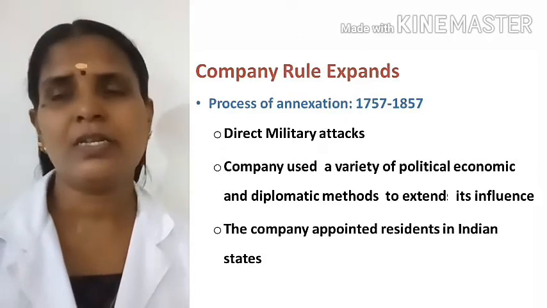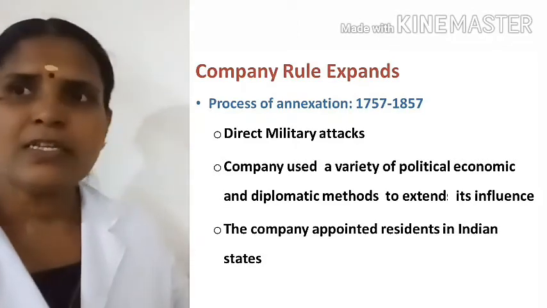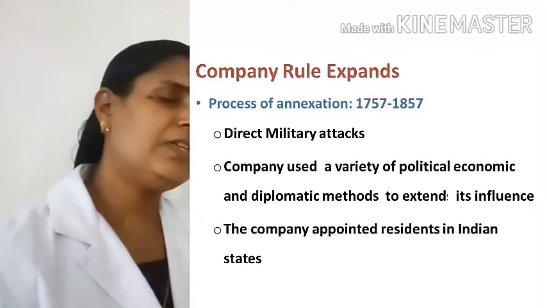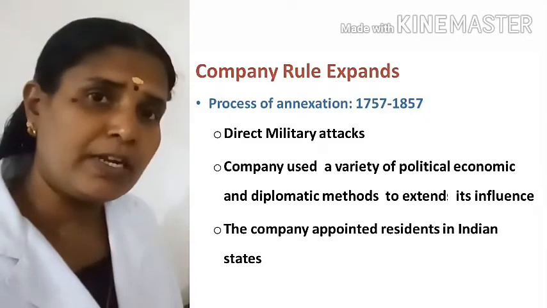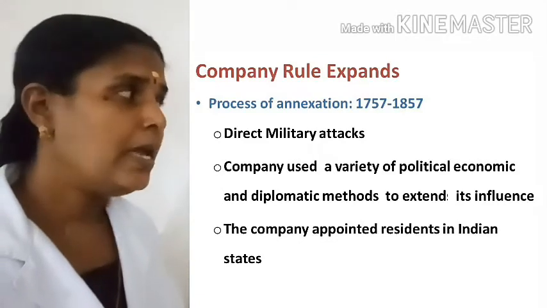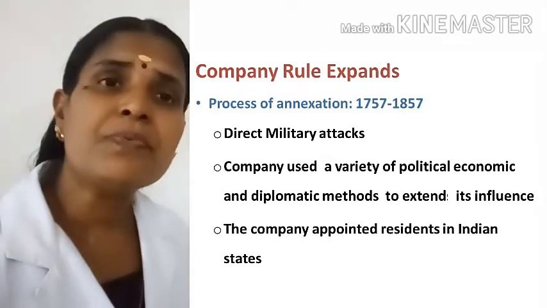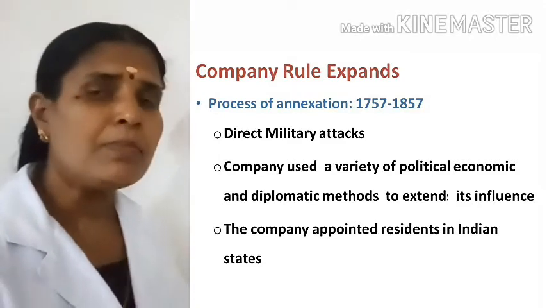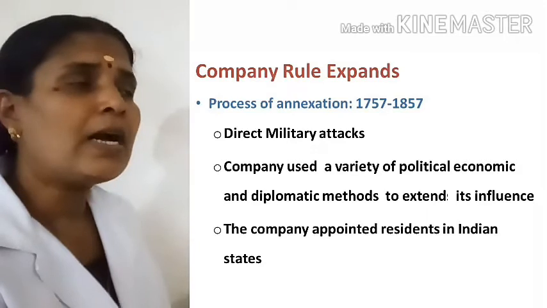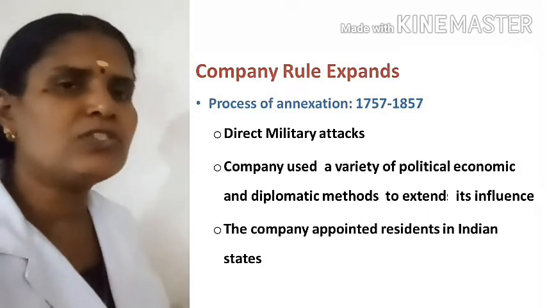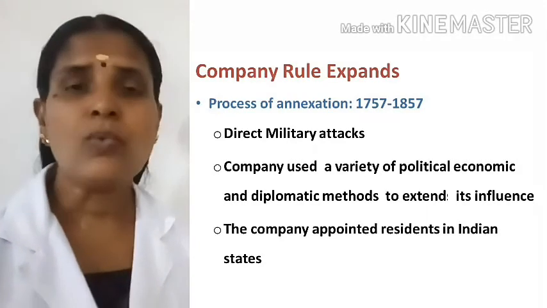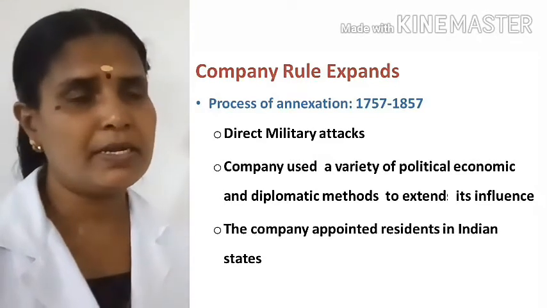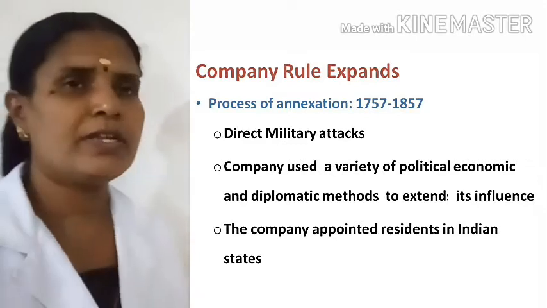One of the measures, please listen, is the process of annexation from 1757 to 1857. 1757 is important for the Battle of Plassey. 1857, do you know? The first war of Indian independence. But during this period, how did they expand the territories in India? What were the measures adopted by the East India Company to expand the rule in India?